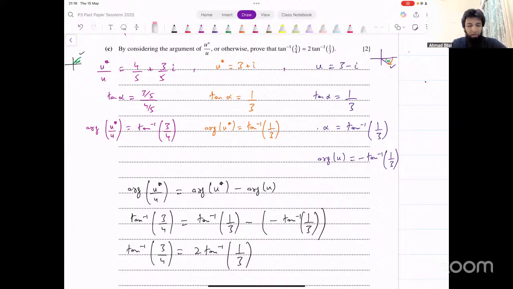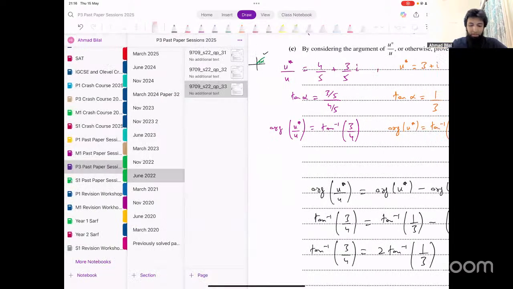You can use them. In complex numbers, de Moivre's theorem, I don't know how to pronounce that correctly, that simplifies the powers in cos theta plus iota sine theta form. That's also allowed. You can use that.